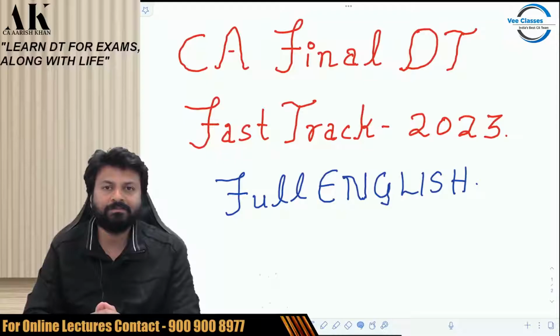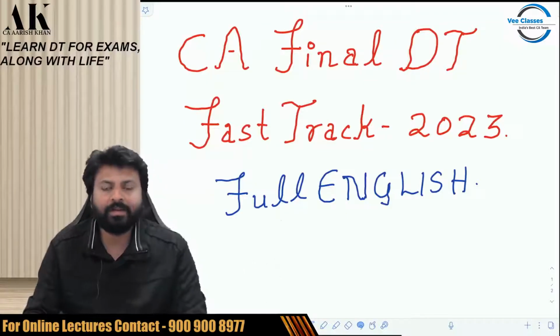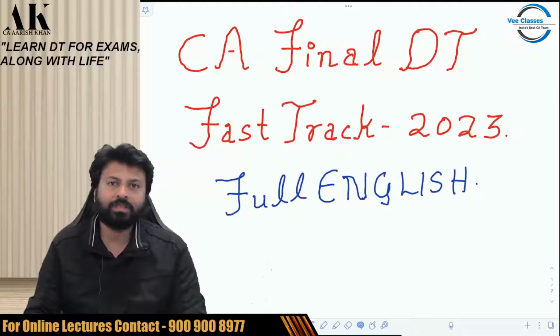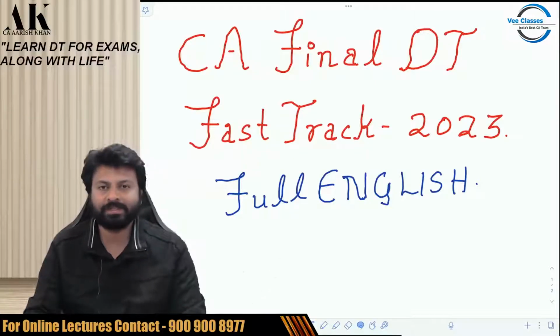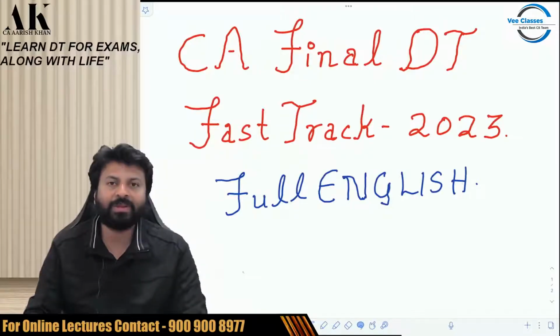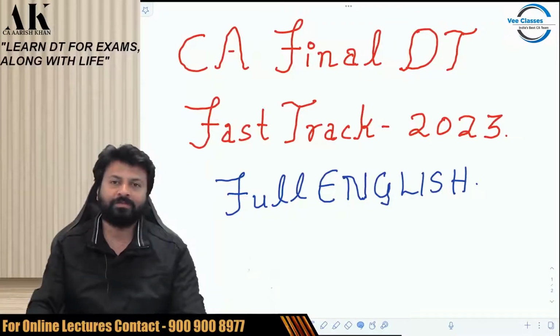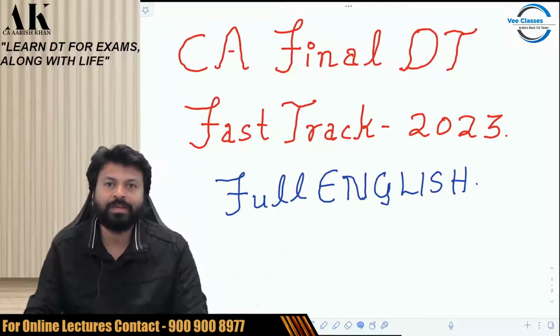So, this is a fast track batch. This is not a regular batch. There are two types of batches every year. One is regular batch. We have regular batch also. One is fast track. So I'll be giving you a brief idea about what exactly we are going to do for the next few months in this fast track.